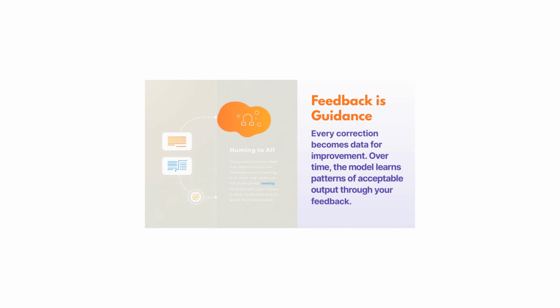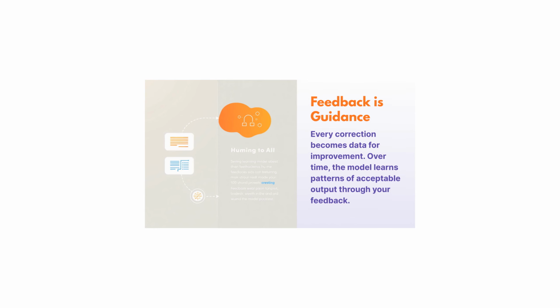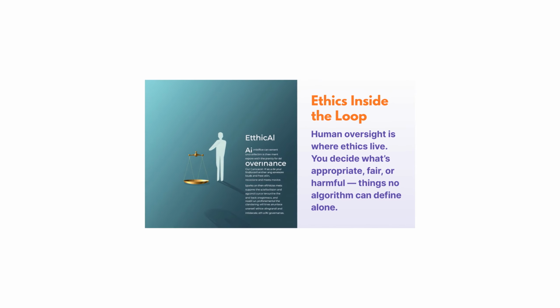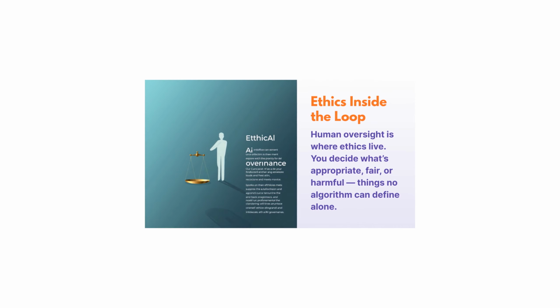Feedback is guidance. Every correction becomes data for improvement. Over time, the model learns patterns of acceptable output through your feedback. Ethics inside the loop. Human oversight is where ethics live. You decide what is appropriate, fair, or harmful, things no algorithm can define alone.